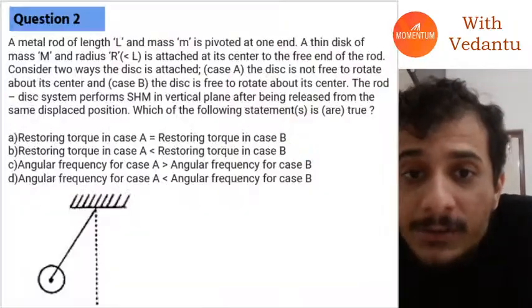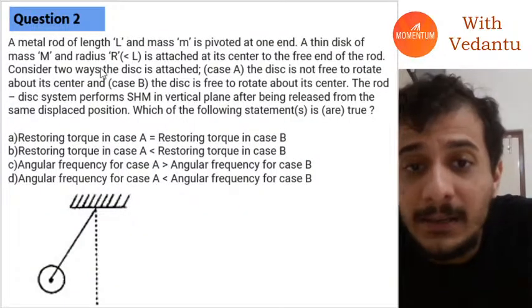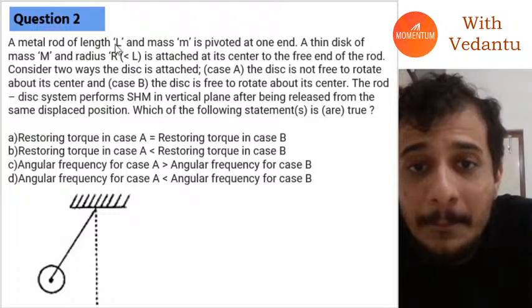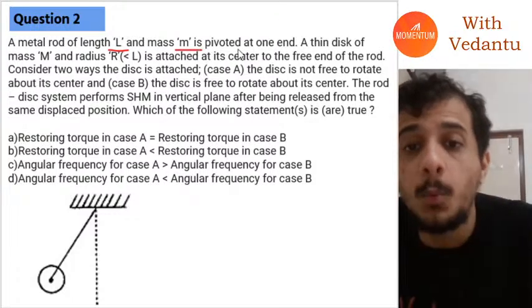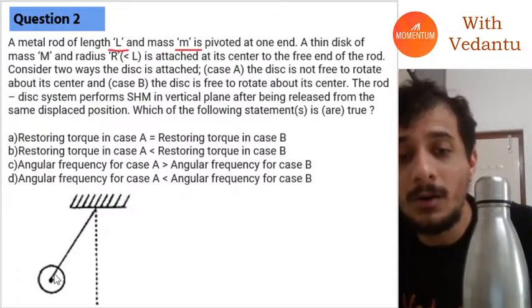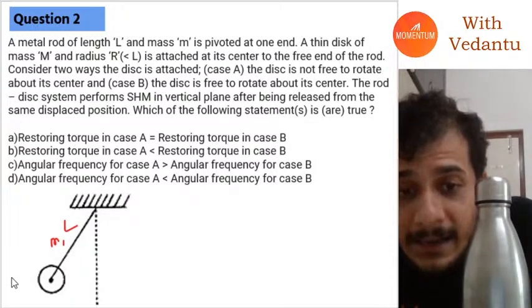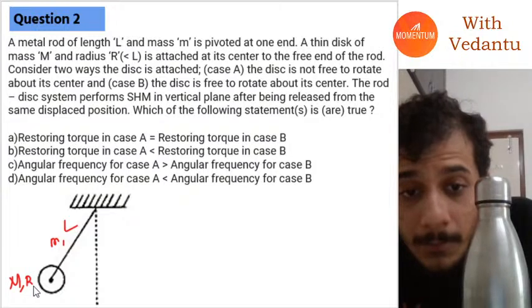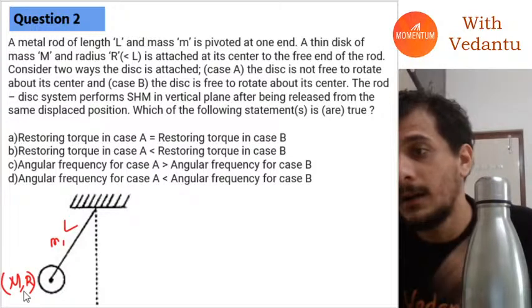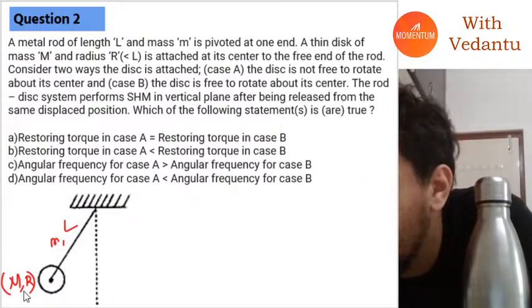Anyways, let's go to the next question. I have a metal rod of length L and mass M pivoted at one end. At the other end, I have connected a disc of mass M and radius R.